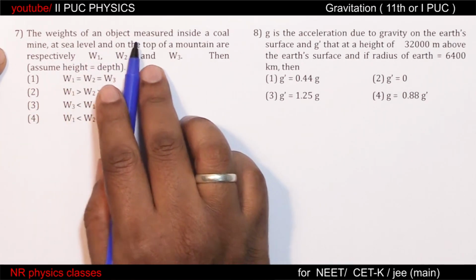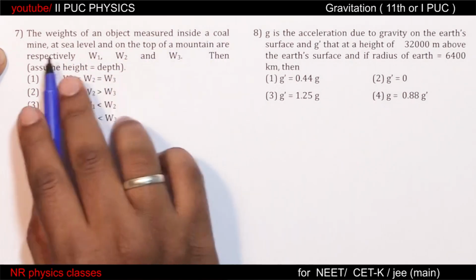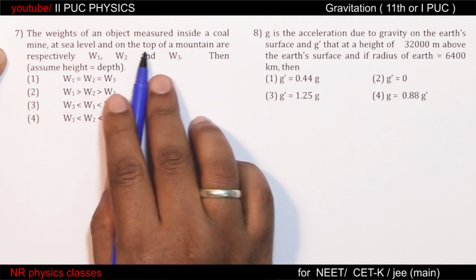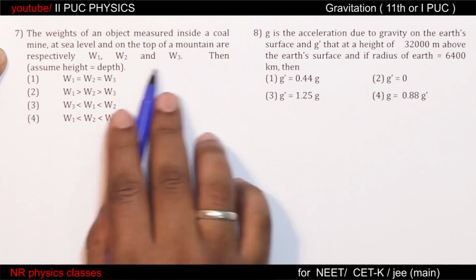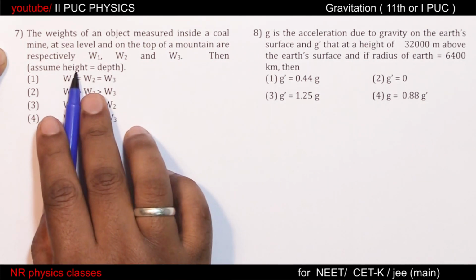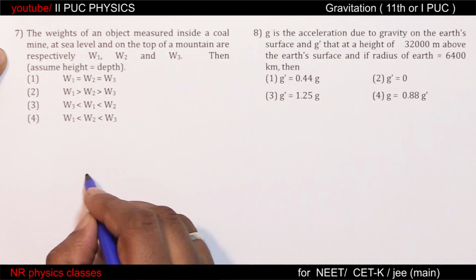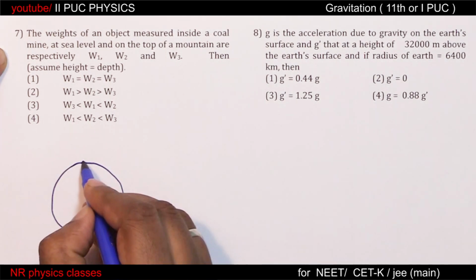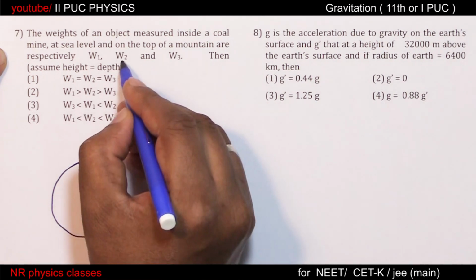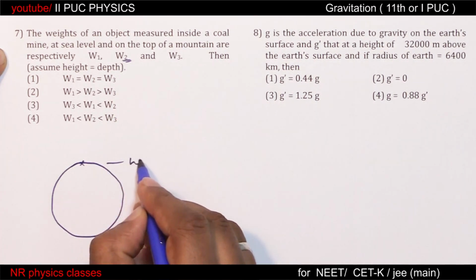The weights of an object measured inside a coal mine, at sea level, and on the top of a mountain are respectively W1, W2 and W3. Then assume height equal to depth. This is Earth, sea level on the surface, W2.